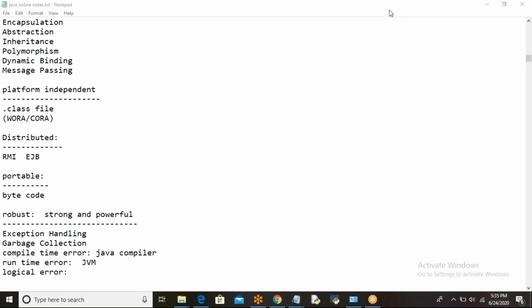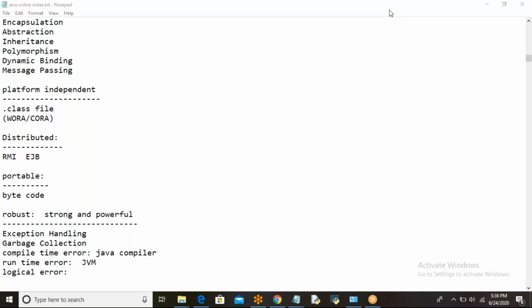Now coming to exception handling. See, robust means strong and powerful. Why is Java strong and powerful? Because of these concepts, garbage collection. Memory allocation is the programmer's responsibility. Deallocation will be taken care of by the JVM itself by using the garbage collection method.